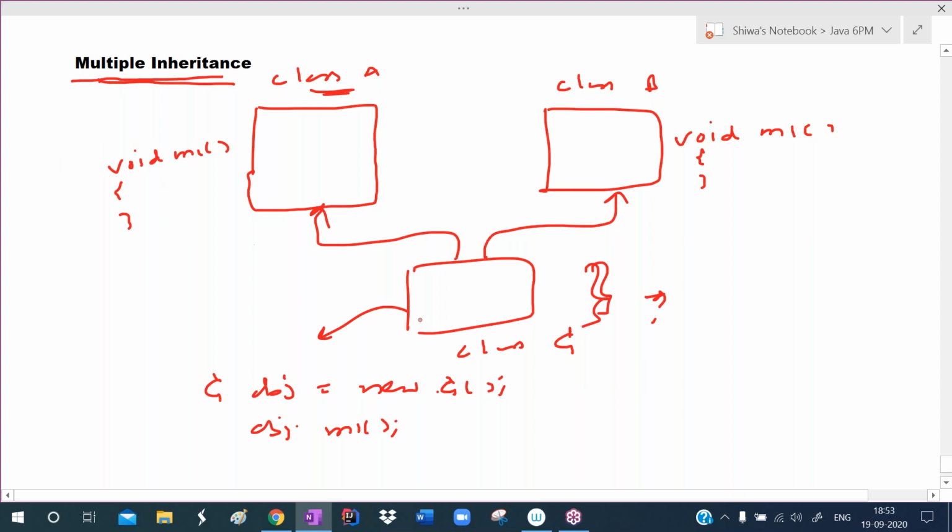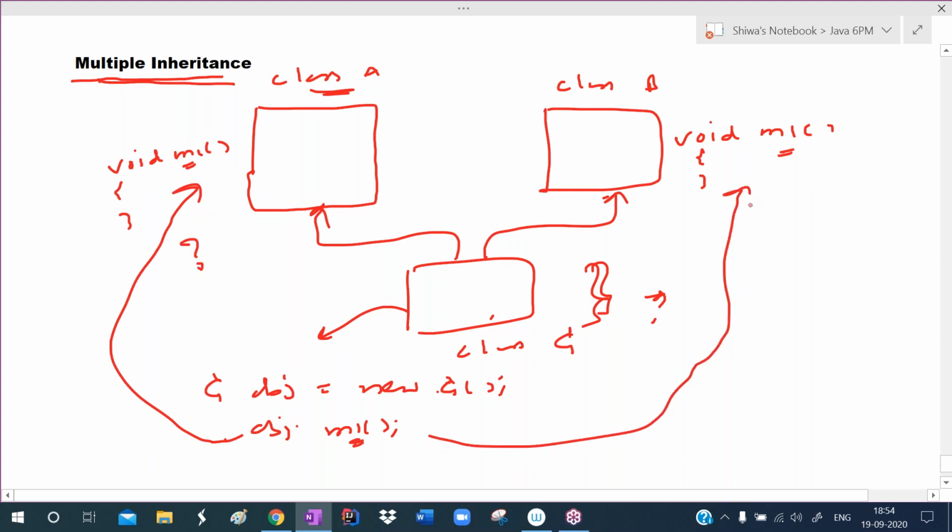So this C has two parents now, class A and class B. C can access A class members, and C can access B class members. So a C object can access A class members as well as B class members. But here the A class member and B class member name is the same, M1. So with the help of the C class object, I'm calling M1. Now it will get confused. Does it have to call this M1 or that M1? This problem is called naming ambiguity. Ambiguity means confusion.